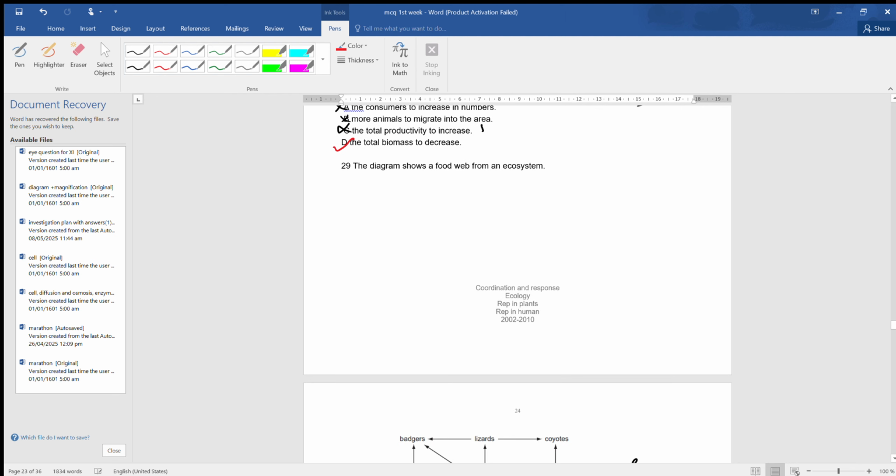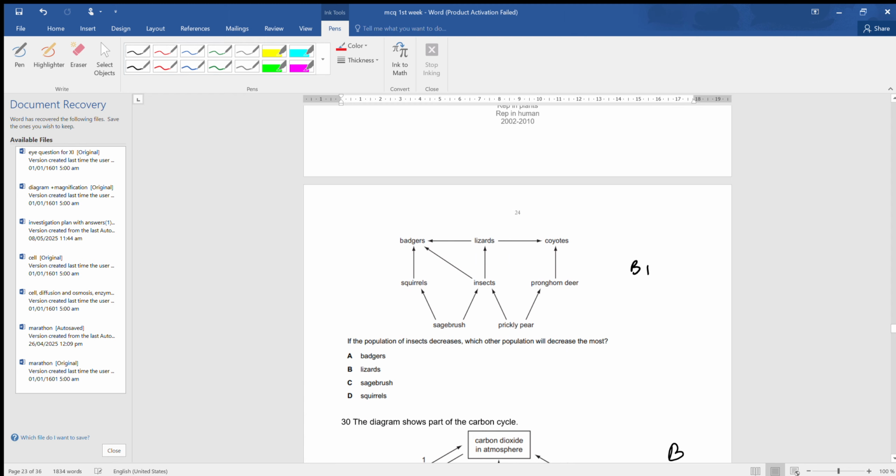The diagram shows a food web from an ecosystem. If the population of insects decreases, which other population will decrease the most? So let's see, where are the insects? Let's look at badger. If the insect population decreases, then the badger will feed upon the squirrel as well. Therefore its population will not be affected by the insects. Therefore badger is wrong.